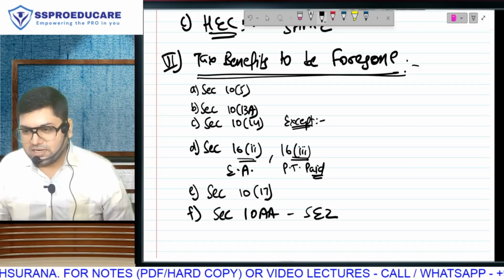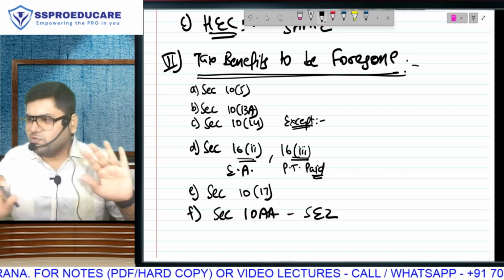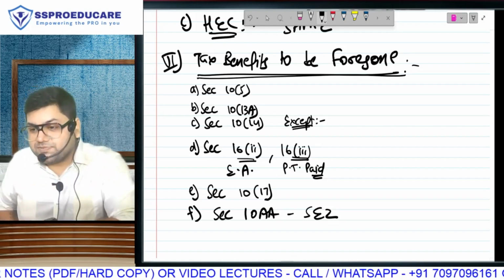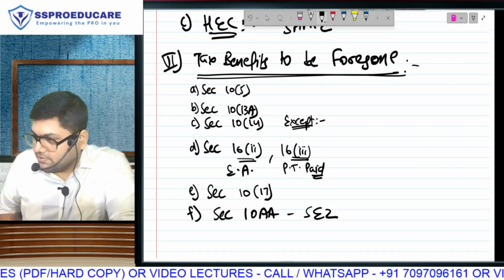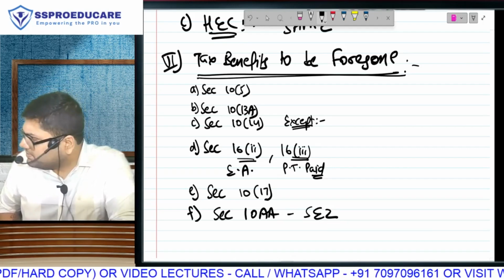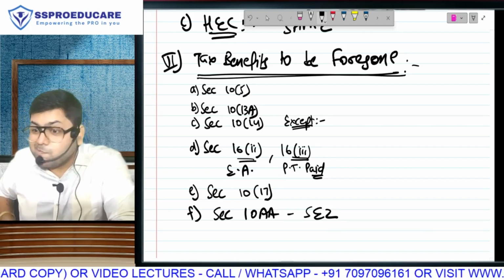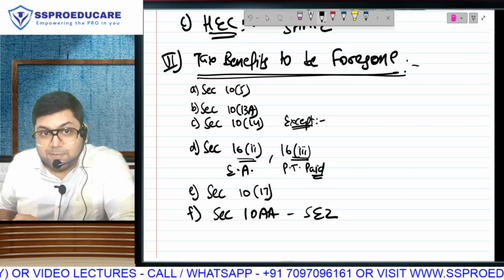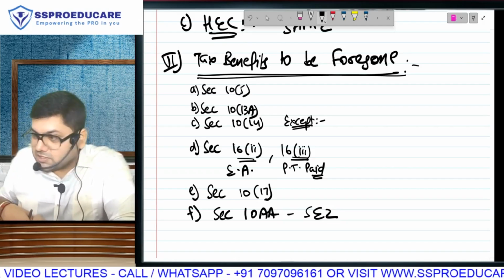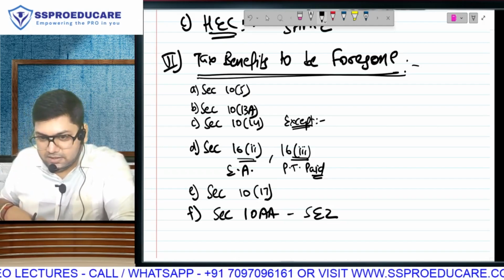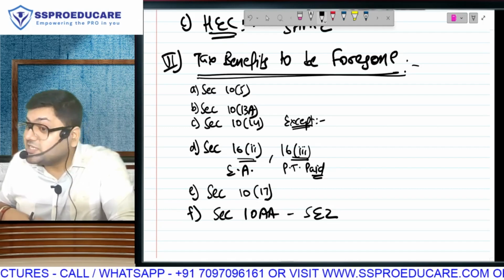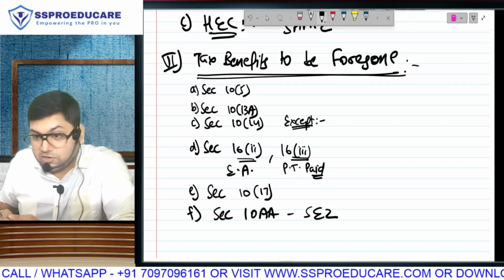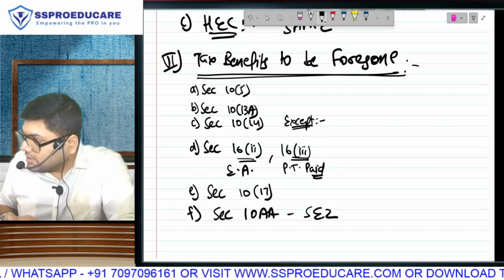In capital gain there is not a single tax benefit that has to be foregone. Capital gain, old regime, new regime is absolutely the same. In income from other sources there used to be one tax benefit: family pension. I would like to remind you. Whenever an employee retires, the employee will get pension that is taxable in salary. But after the death of the employee, the spouse of the employee will get pension, and that pension is family pension. Because there is no employer-employee relationship, that income is taxable not under salary, but under income from other sources.